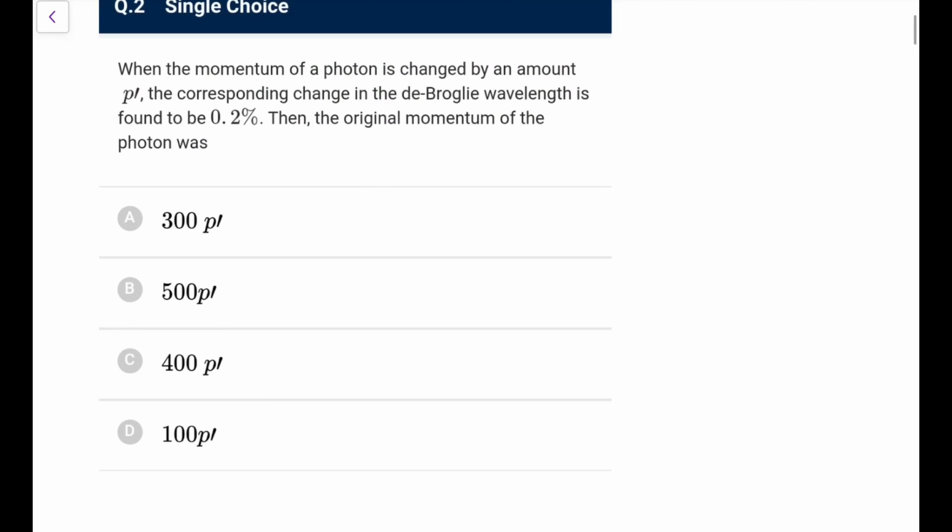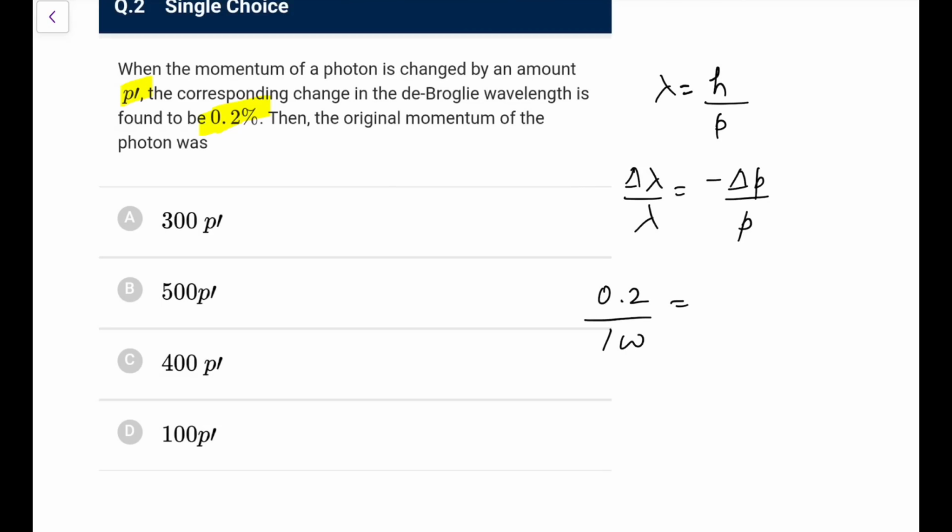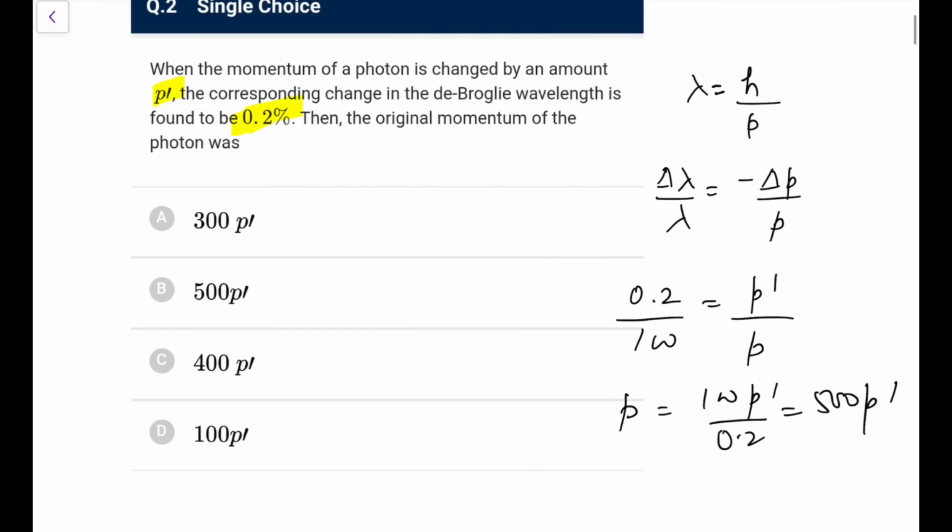When the momentum of a photon is changed by an amount p dash, the corresponding change in de Broglie wavelength is 0.2%. Find the original momentum. You know lambda is equal to h by p. This 0.2% is a small change, so for a small change I can say delta lambda by lambda is minus delta p by p. Here we are only checking the magnitude. So 0.2 by 100 is delta p, which is p dash, by p. The original p you can write as 100 p dash upon 0.2, which comes out as 500 p dash. So go for option B here.